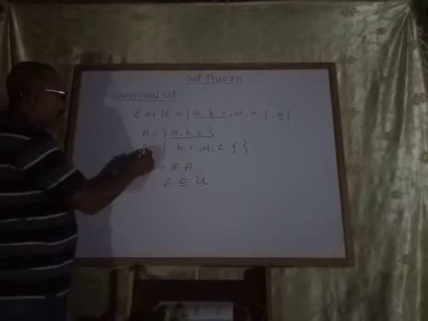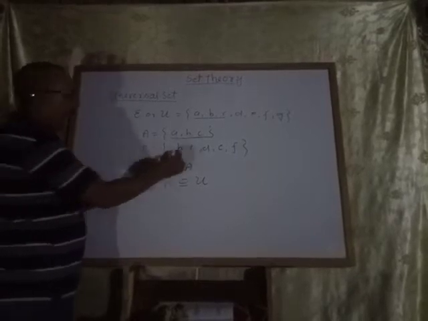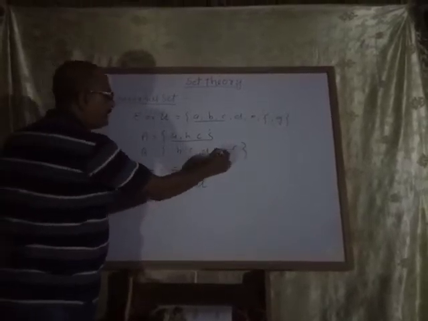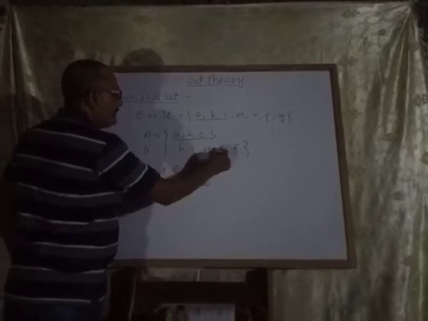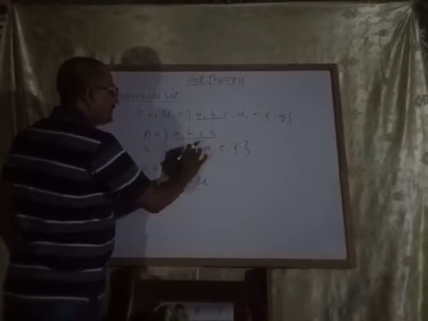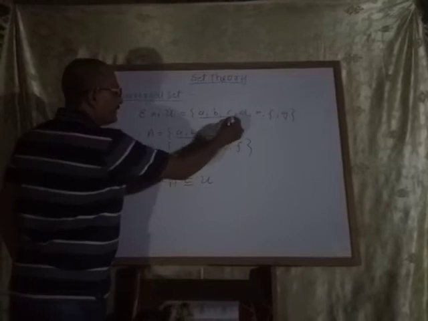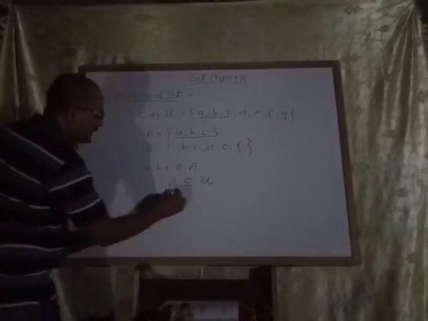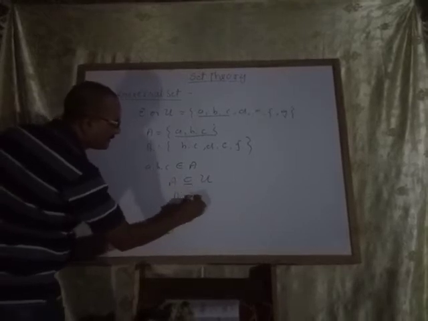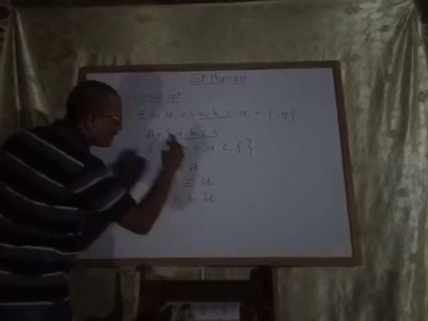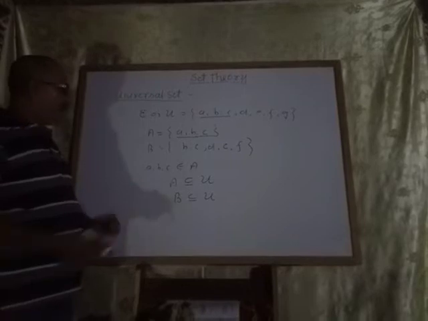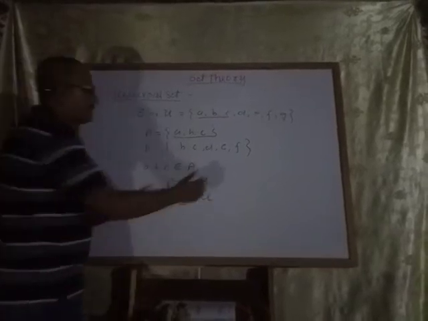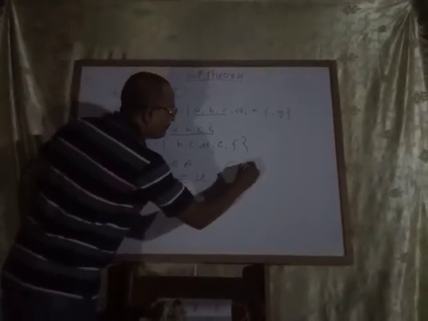Now think about set B: B, C, D, E, F. See that all the elements of set B are also present in the universal set.